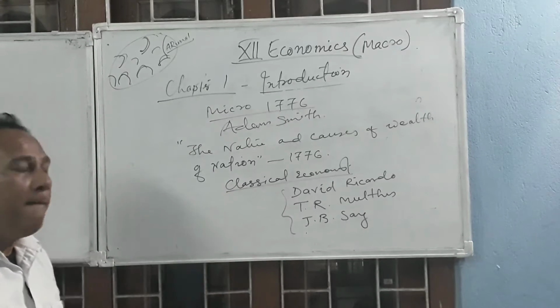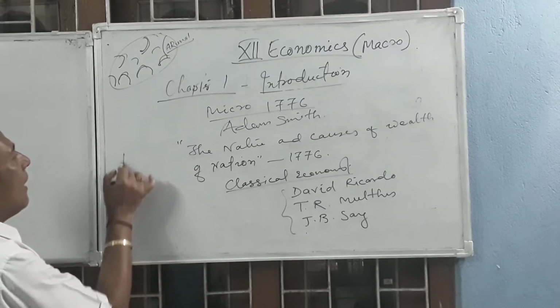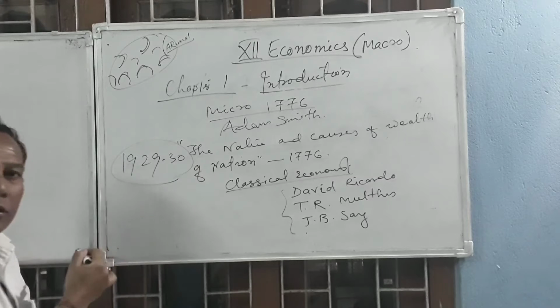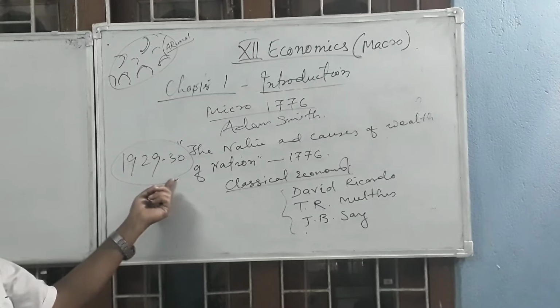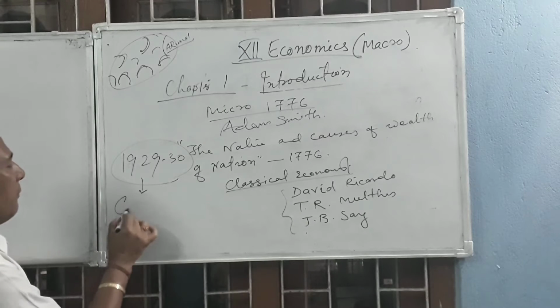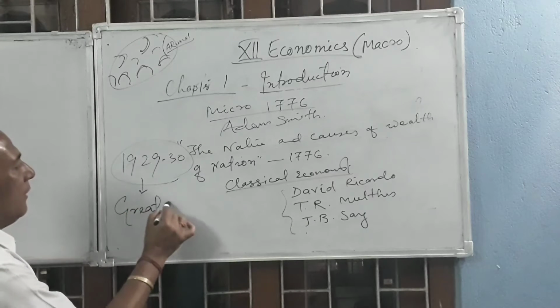But suddenly what happened in 1929-30? There was a breakdown in microeconomics. Why did the breakdown take place? See, this breakdown is known as the Great Depression.